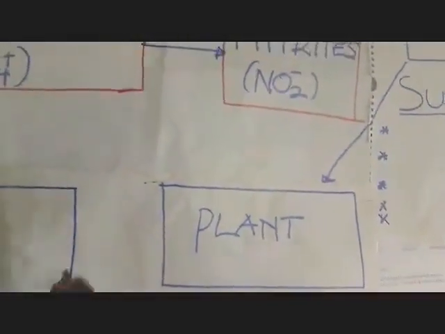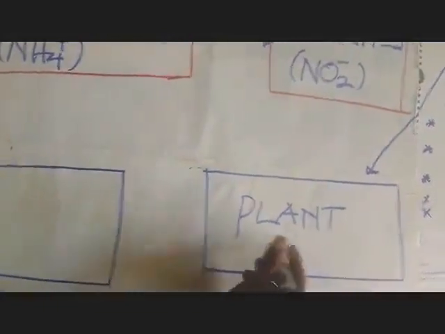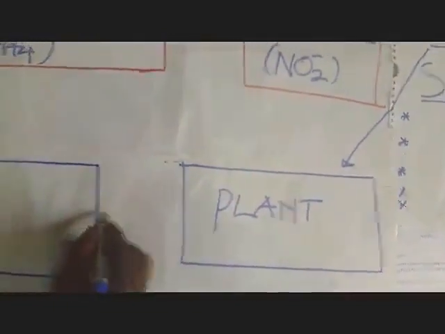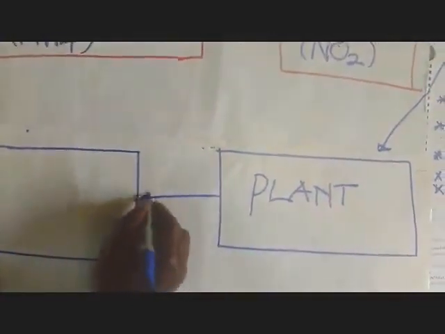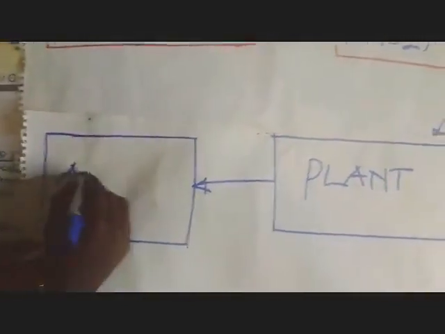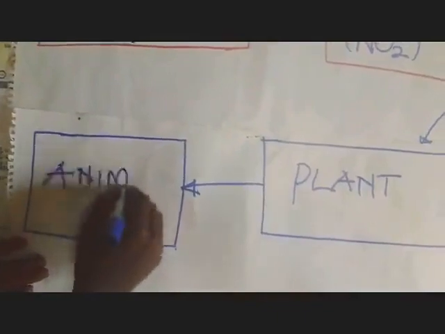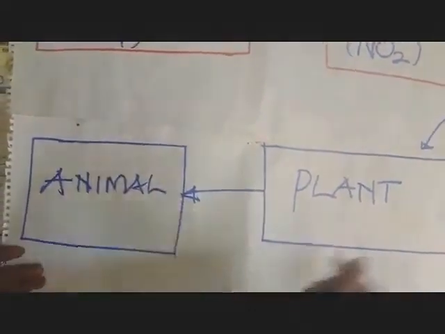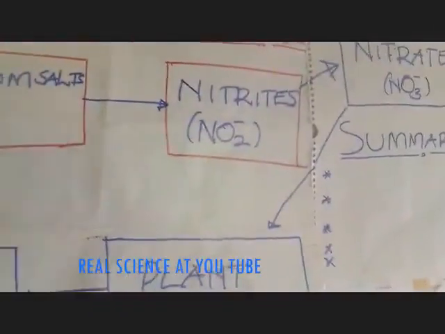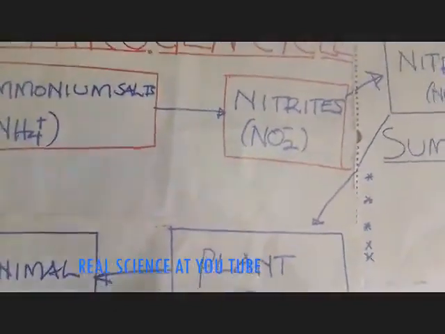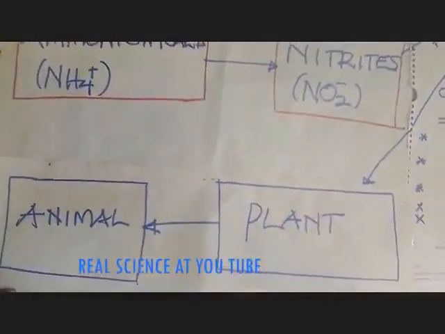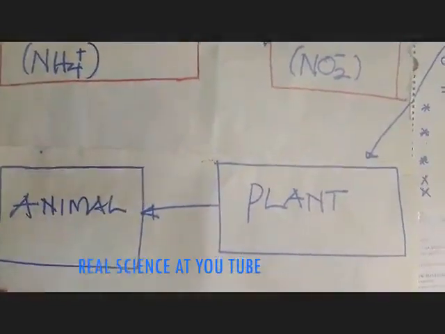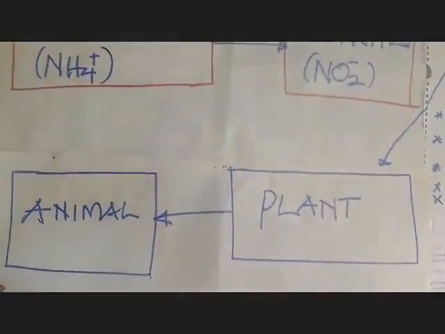Then the plants are also storing the food which is needed by the animals. So we shall see that the animals here are going to depend on the plants for food. The plants, remember, took the nitrates, then the nitrates are in the plants. Now the animals are also getting a copy of the nitrates which were picked up by the plants.